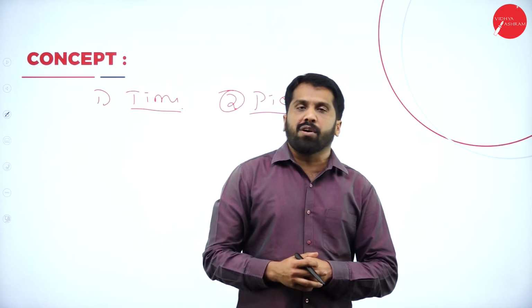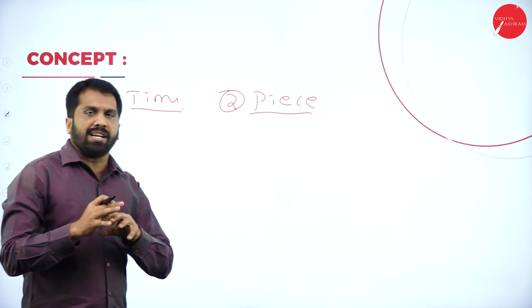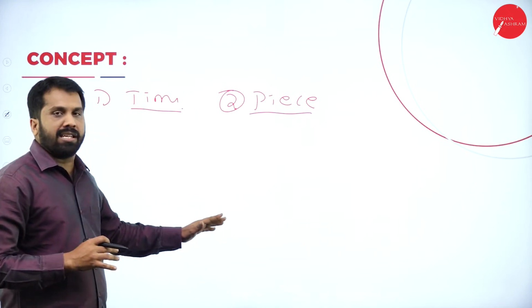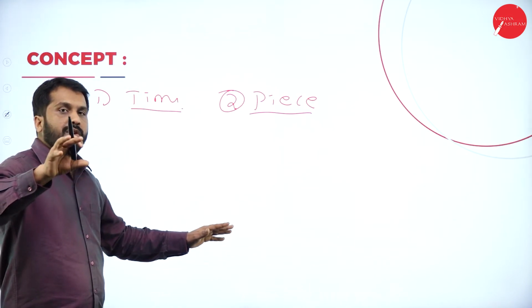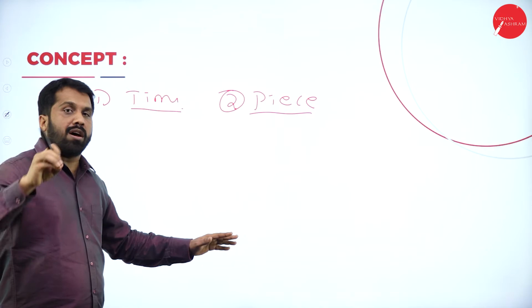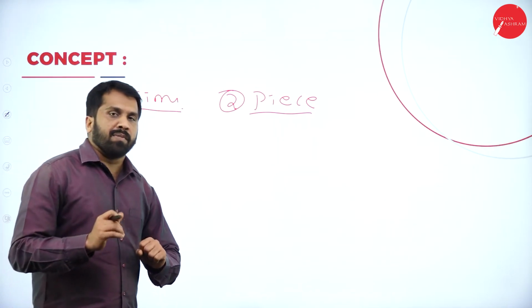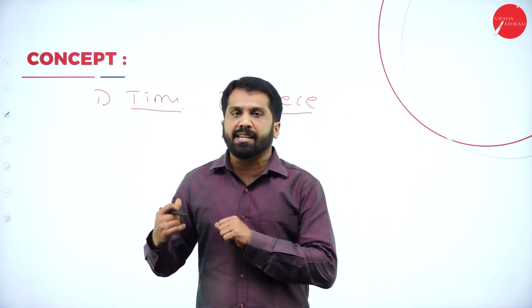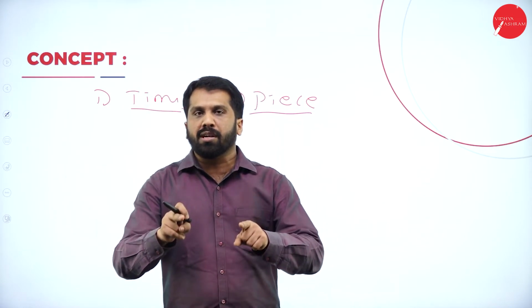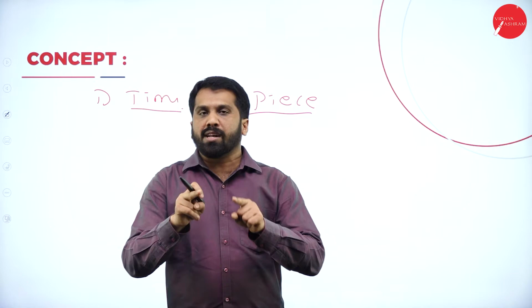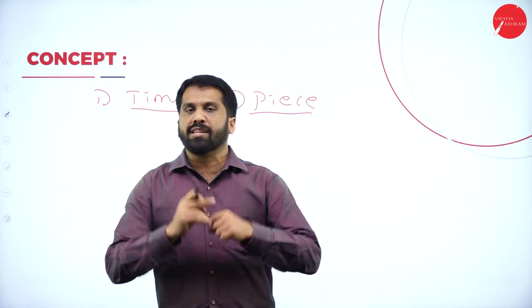How the salary was given. Just assume that whatever example I'll give you now, you are the proprietor, you are the owner. So this is nothing but a case study now. What will be your decision? You should tell me now.